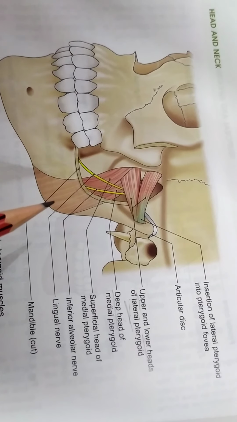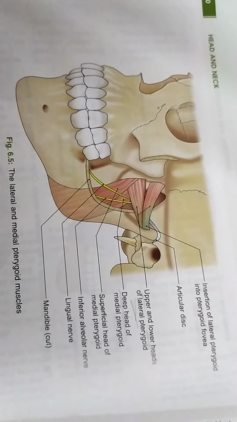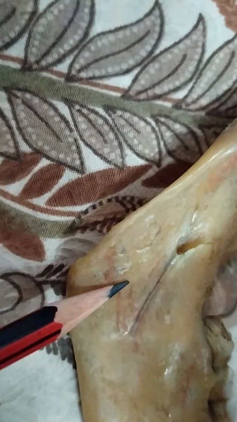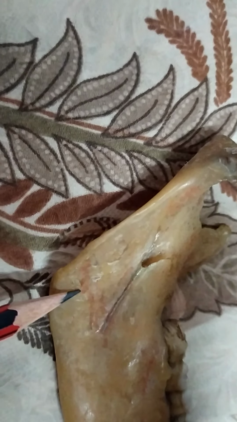Basically it is on the angle of mandible, and the medial aspect of the angle of mandible is a roughened area. As you can see over here, on the mandible, you can see that this is somewhat a roughened area. So over here is the insertion of the masseter muscle. Okay, sorry, not the masseter, the medial pterygoid muscle.